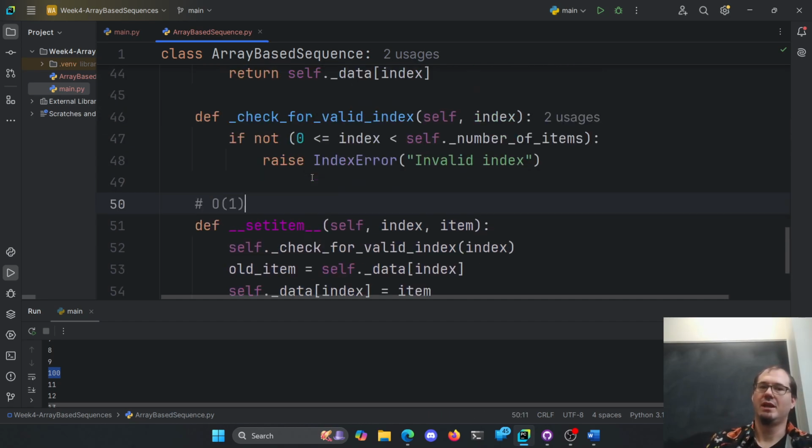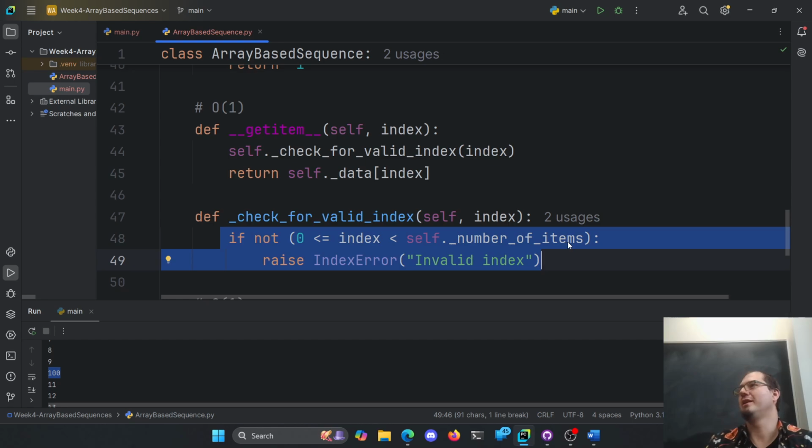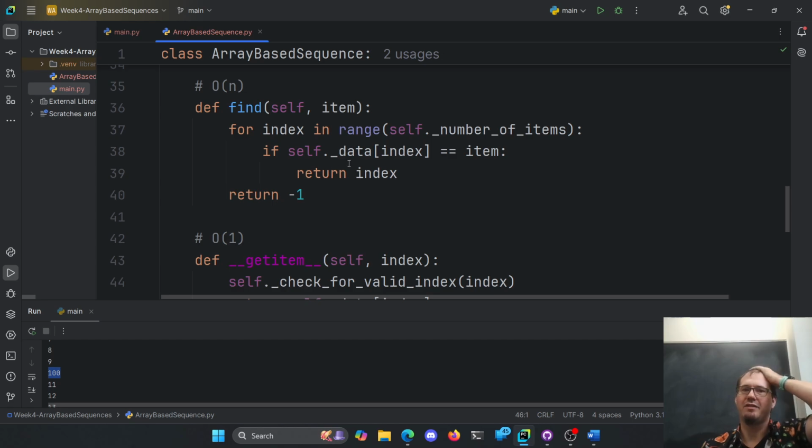Setting is O of 1. How about get here? Same thing, it's not a loop. Yeah, O of 1, it's not a loop. Sure, we're good. And okay, sure, there's one more line of code that technically runs here, but again, it's not a loop. If we're not looping over items, it doesn't matter how many items I have. That's our first clue for how fast these things are going to be.